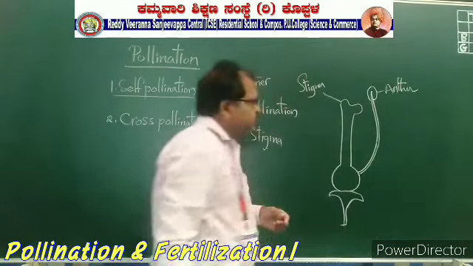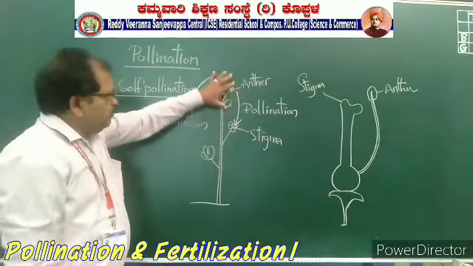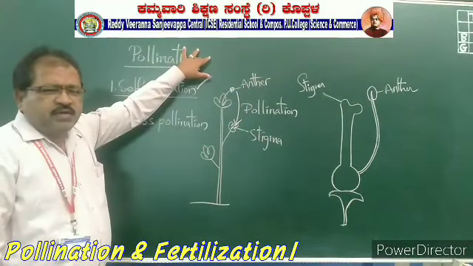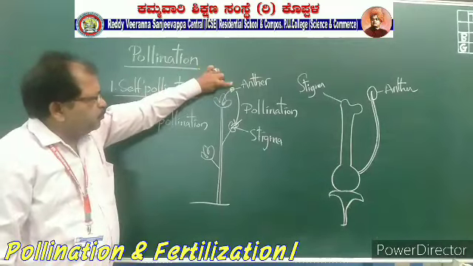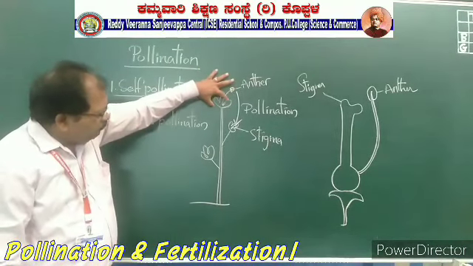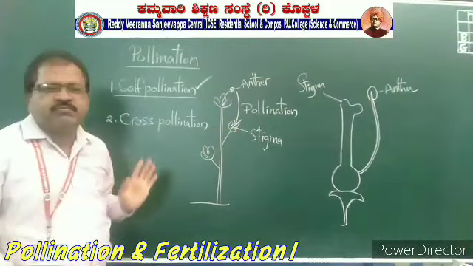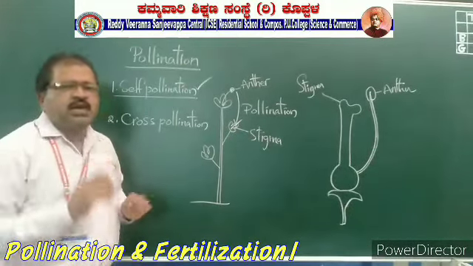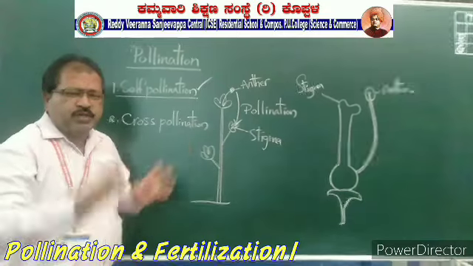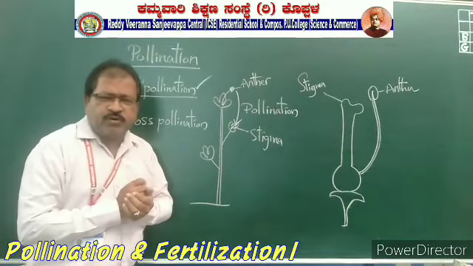Look at the book. So one definition I told you for self-pollination: transferring of pollen grains from the anther of one flower to the stigma of another flower of the same plant. This is called self-pollination, one type of self-pollination.